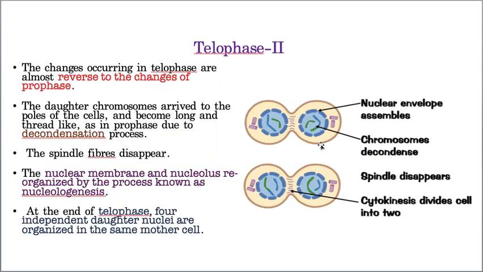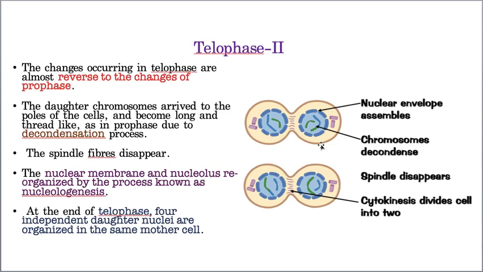Okay, now the next one is telophase. Telophase 2 is exactly the reverse of prophase. There, condensation; here, decondensation. That means the thread-like chromatin material forms again, and where spindle fibers started forming, here the spindle fibers disappear.